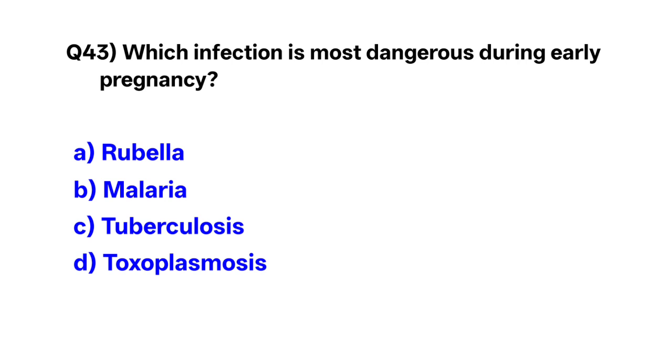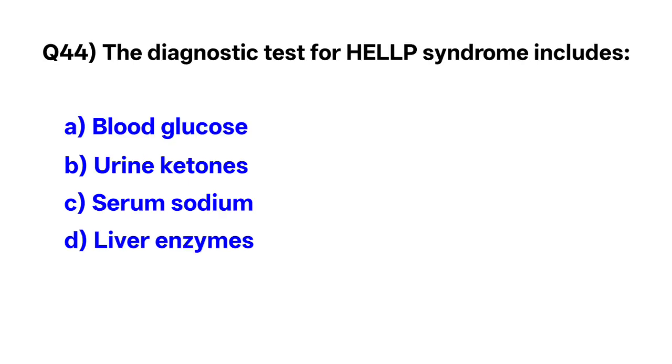Question number 43. Which infection is most dangerous during early pregnancy? Correct option is A. Rubella virus infection. Question number 44. The diagnostic test for HELLP syndrome includes? Correct option is the liver enzymes.